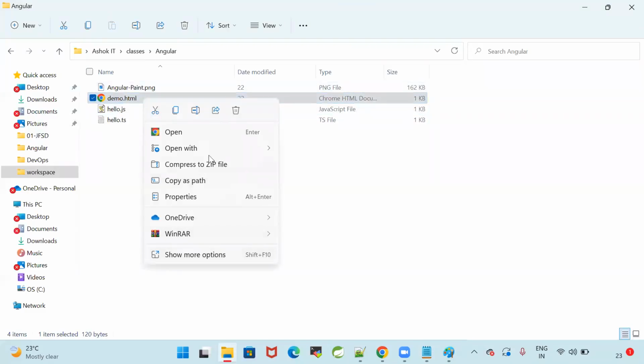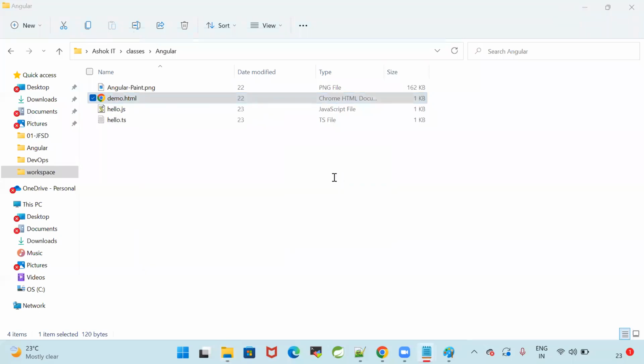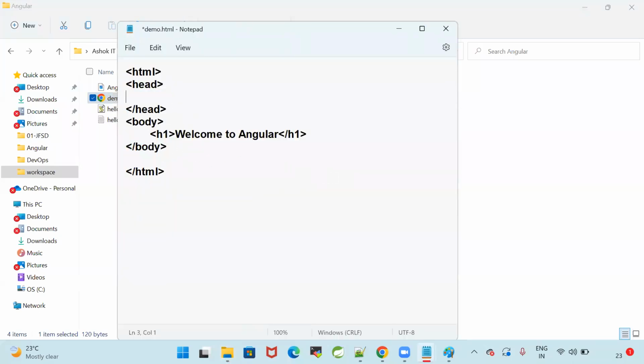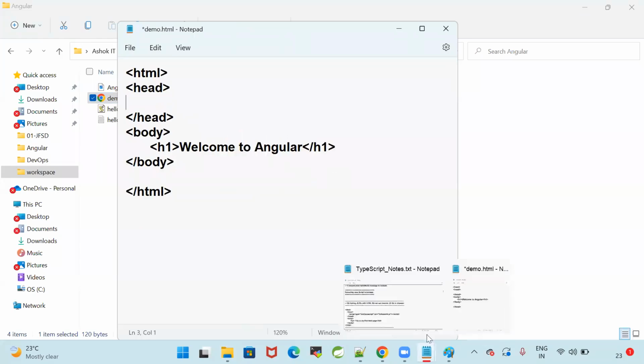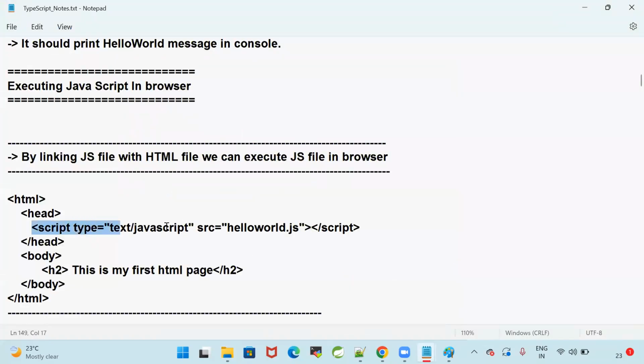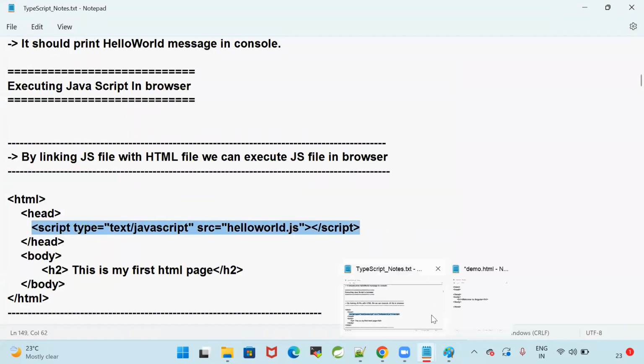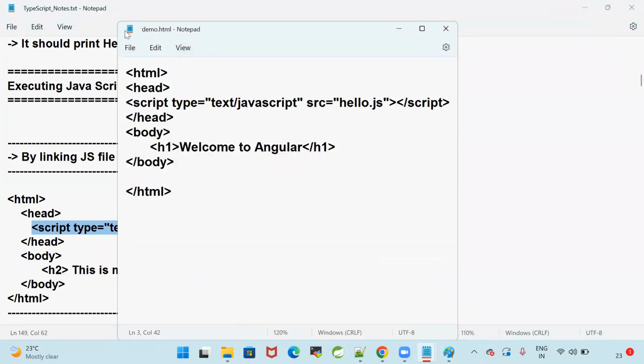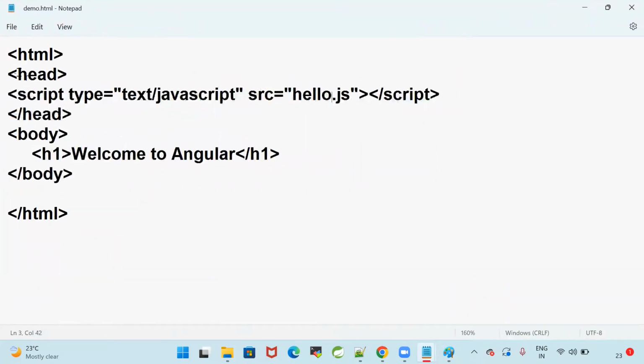Okay, open our HTML file, open with Notepad. Now inside the script, we can write a script tag. Inside the script tag, you can just specify your JavaScript file name. What is our JavaScript file name? Hello.js.